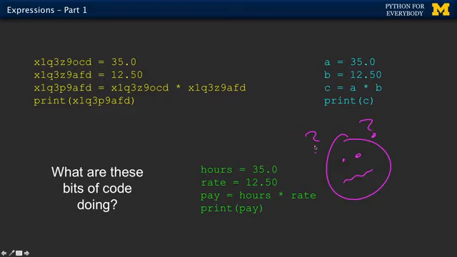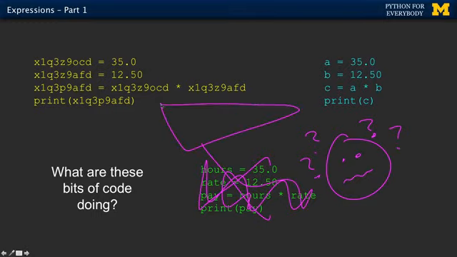Right? Does Python know about payroll? Because if I name a variable hours, shouldn't Python know that that means hours? And if I name a variable pay, does that mean that Python knows about this? And the answer is no. Python treats all these three as equal. Python doesn't look at the name of your variables and think, hey, you just had a bug, right?